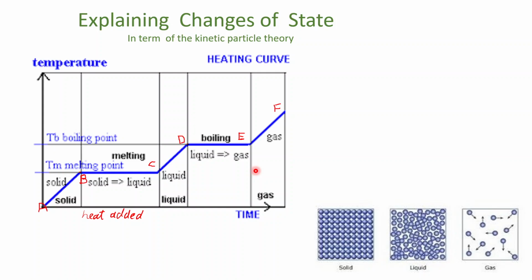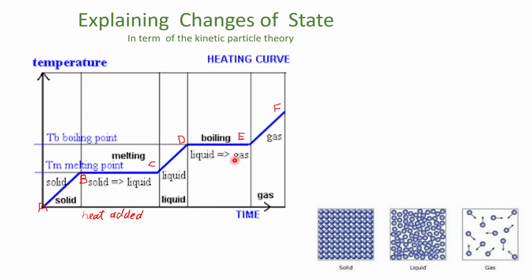The temperature is again constant, and we find a straight line, the temperature is not increasing, because the energy supplied is going into overcoming the forces between the particles of the liquid instead of raising the temperature. And here some particles have enough energy to escape from the surface, which is called evaporation.